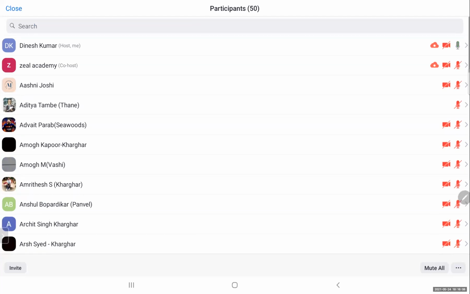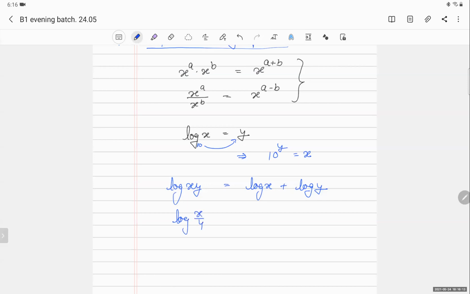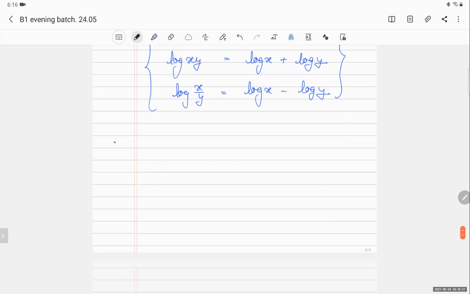Okay, good. If I write log of x by y, it will become log x minus log y. So these things are called logs. Now, there is one more new thing. This is called the natural log, ln of x, if the base of the log is e.